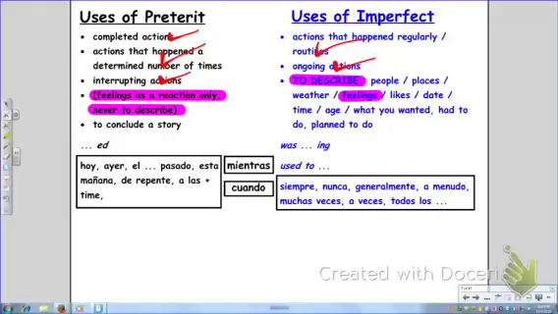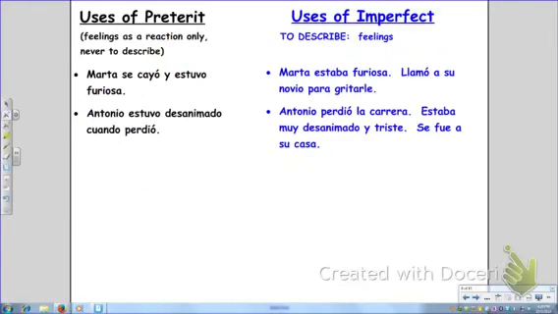Our next set of contrasting imperfect and preterite is describing, and we're going to focus just for a second only on feelings. Whenever we describe, we're using imperfect, and feelings is definitely used most of the time as a description. However, we are allowed to use preterite for feelings when we talk about them as a reaction. So not to describe how someone is feeling, but to express how somebody all of a sudden started feeling because of something that happened to them, like a reaction. So let's look at the example sentences.